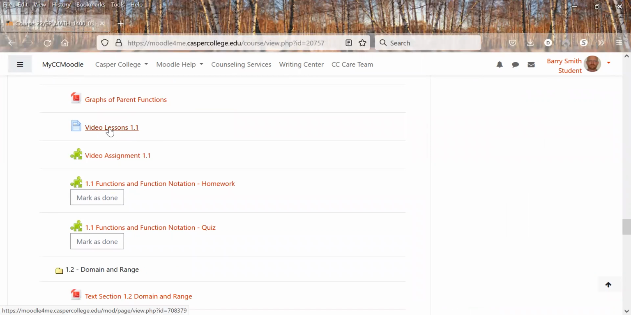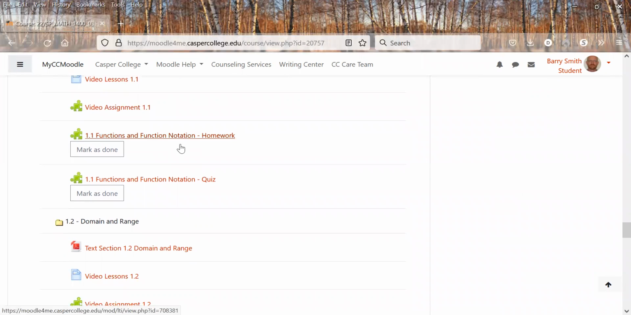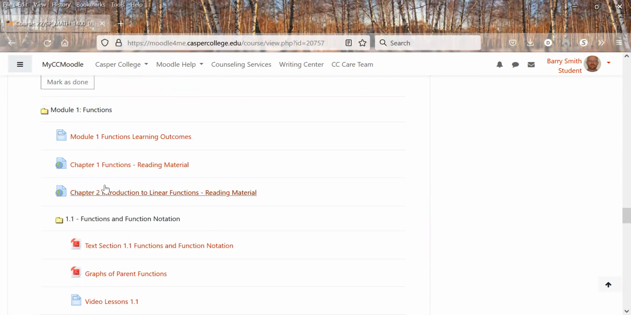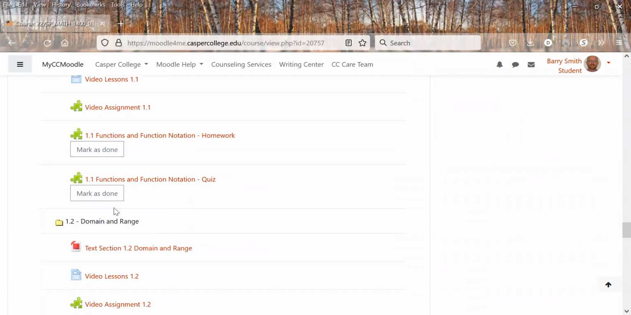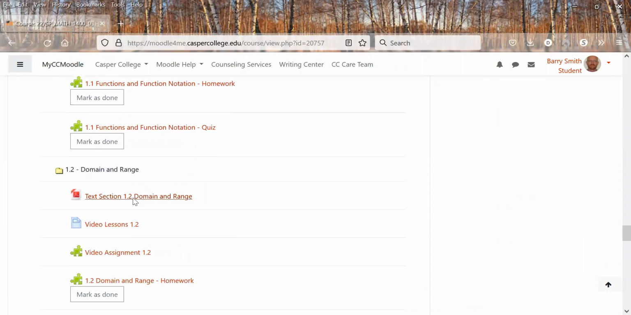Some video lessons. You can click in here, see some videos. Here's a video assignment, kind of no stakes, no credit kind of stuff to just practice on. And then you've got a homework and you've got quizzes for 1.1. Now notice all these that are marked as done, all up here even, those all count for points in the class. So you want to do everything that's marked as done there.